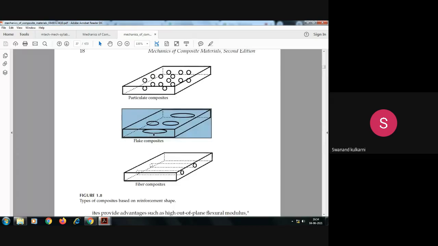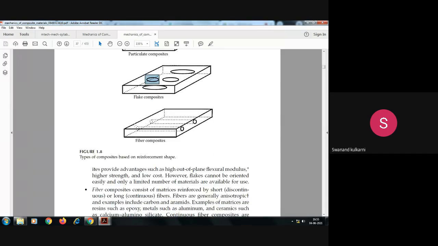Is it okay? Then here you can see the example of flakes. So small flakes are added here. You can observe here, this is one of the flakes. So that flake is added like this. This is another flake. That flake is added. So the flakes have a different shape than the particulates. Particles are smaller in size, but these flakes are present. These are having different shapes.